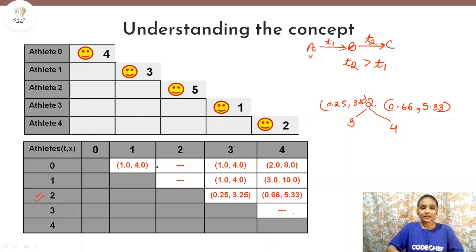So the time for athlete 0 and 3 to meet is 1.0 and the position is 4. So it is greater than the meeting time of 2 and 3. So we can say that athlete 3 will infect both 0 and 1.